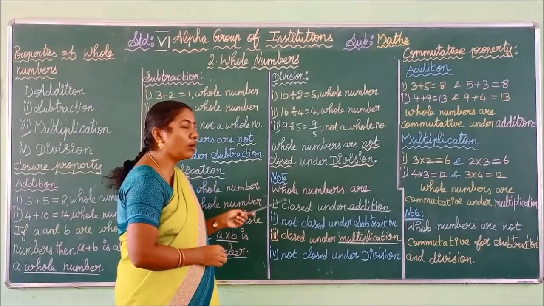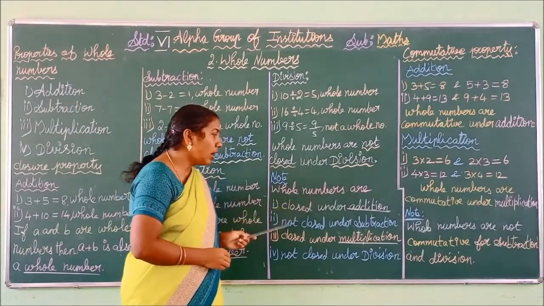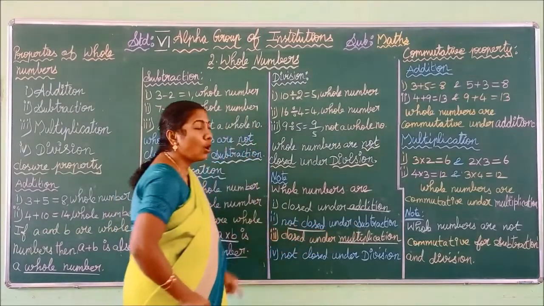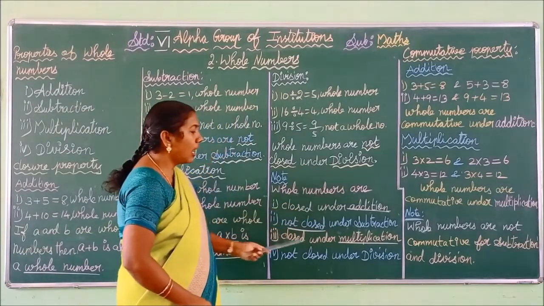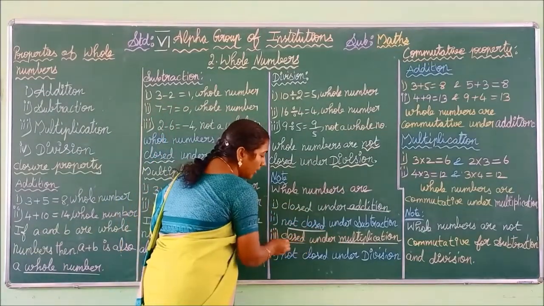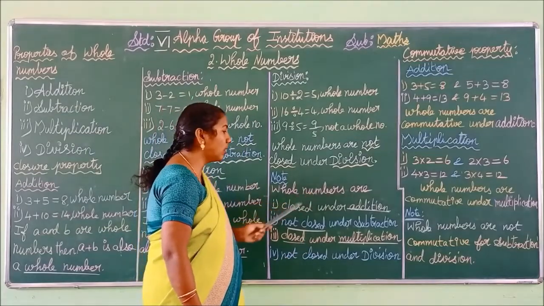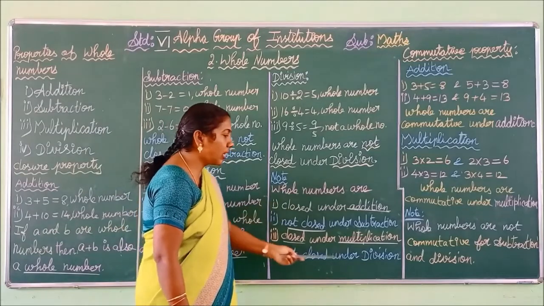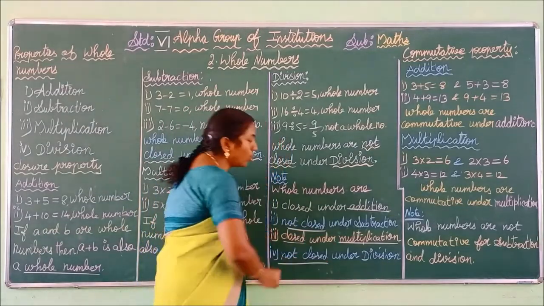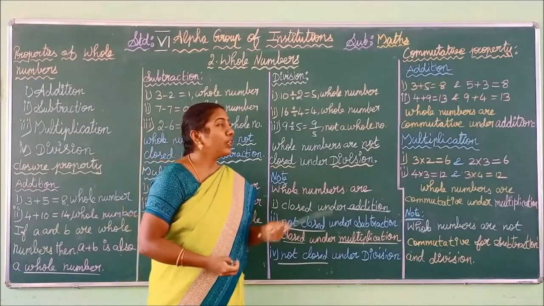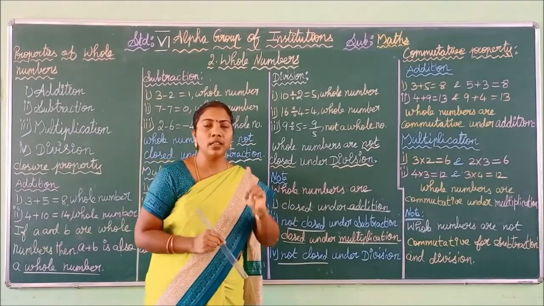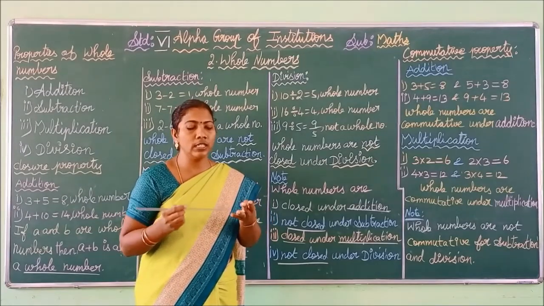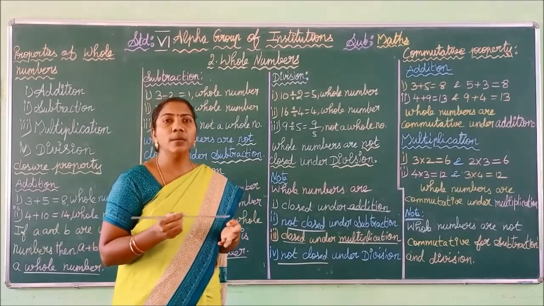In the one mark question we may ask: whole numbers are dash under subtraction. You have to say not closed. Whole numbers are dash under multiplication. You have to say closed. Whole numbers are dash under addition. Closed. Whole numbers are dash under division. Not closed. So keep these things in your mind. First we have seen one property, that is the closure property, for all the operations: addition, subtraction, division and multiplication.